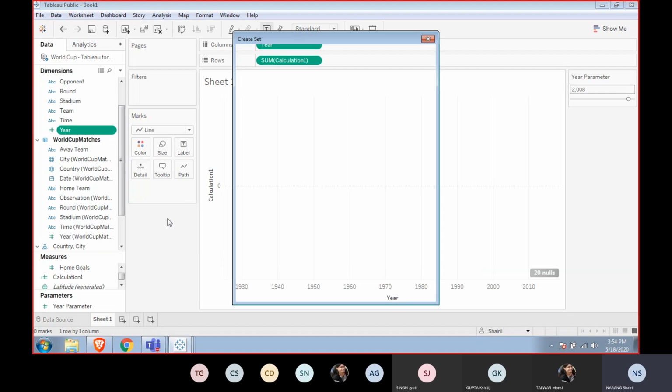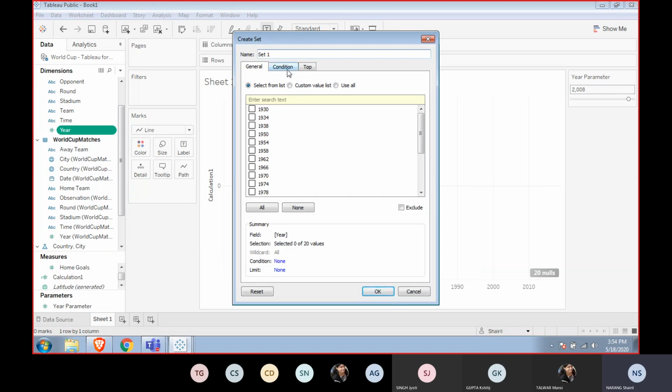Could you guide me? If I click on calculated field, go to set, I have to click some, right? So what all should I click and what should I not include? If you are creating a set only for the data for the 20th century, then exclude all the years after 2000.